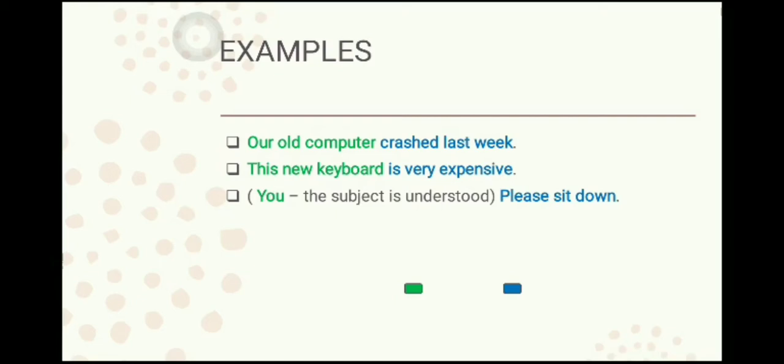Please sit down. This is the sentence here. I told you an example earlier. This is just like that. Here we do not have a subject, just the information is given. So please sit down is the predicate. What we are talking about is to sit down. But who are we talking about? We are talking about you. So you is the subject here, which is not mentioned, but we have to understand.